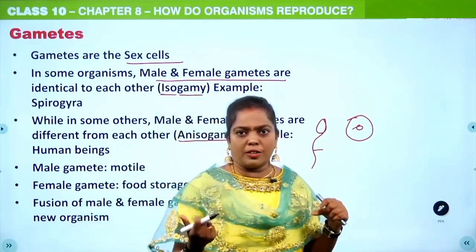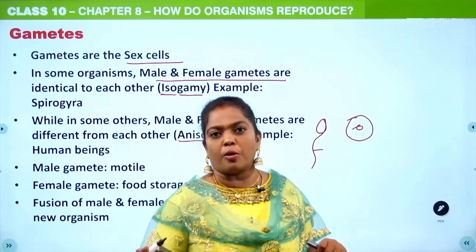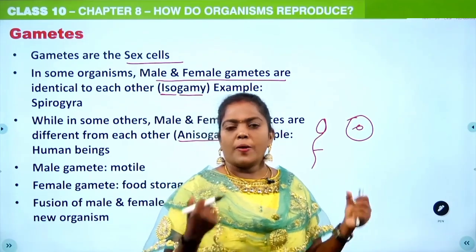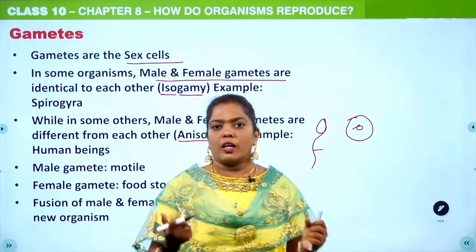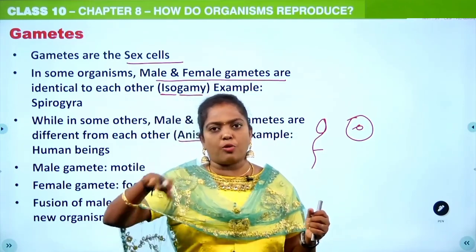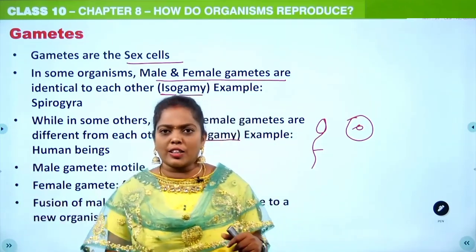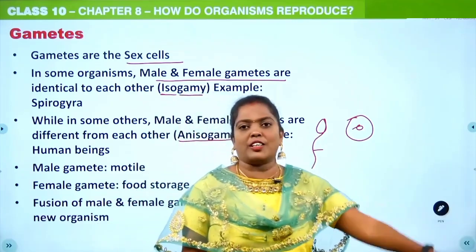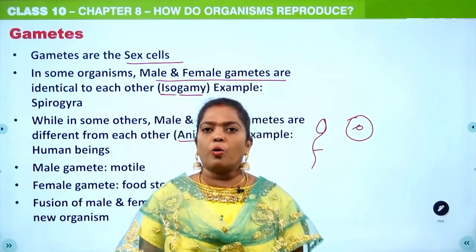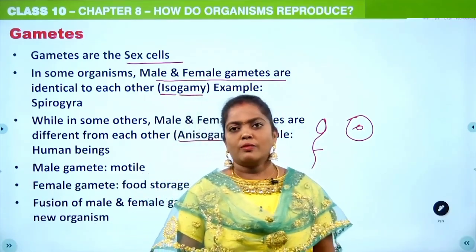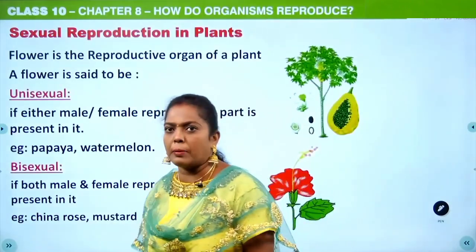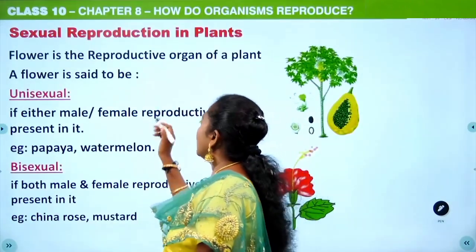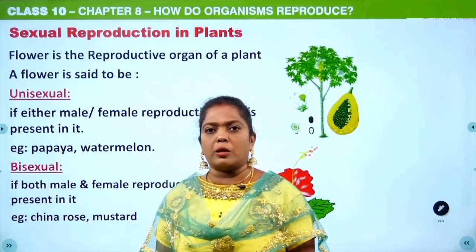After that, this fusion results in the formation of the zygote. Then the zygote will divide into 2 cells, 4 cells, 8 cells, like that, and finally it will develop into a new organism. Okay, so that is about the gametes. Then we will see sexual reproduction in plants.